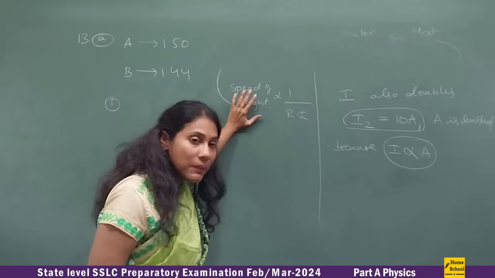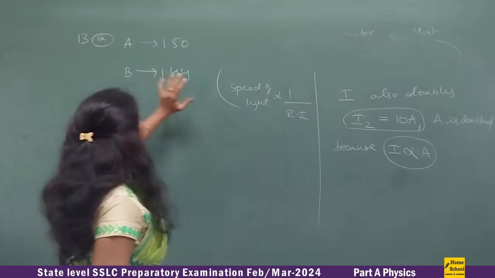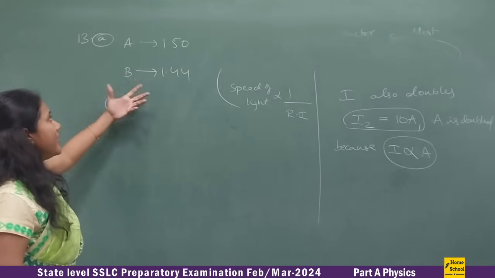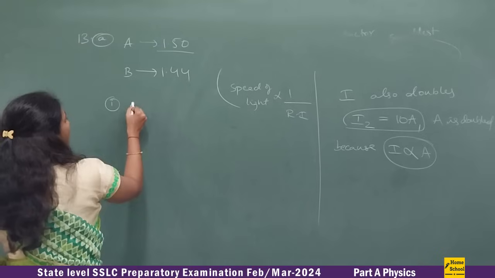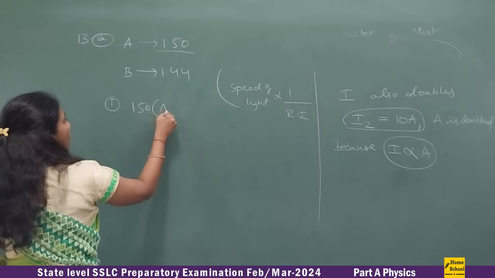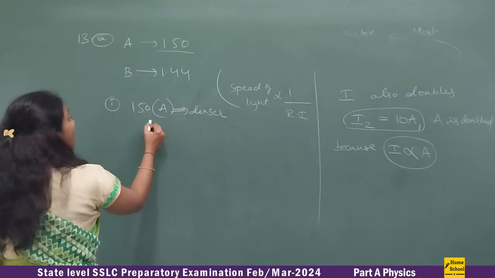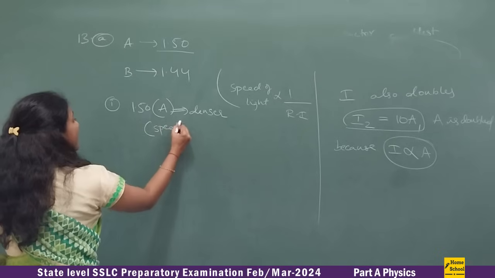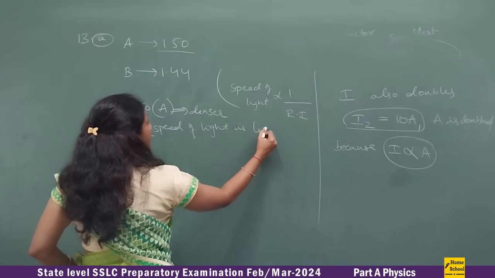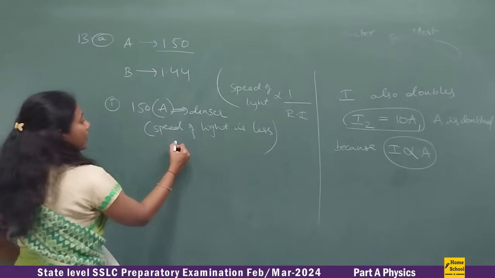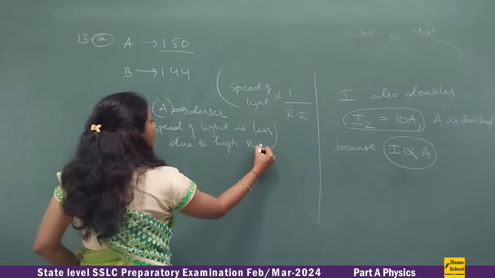Okay, in a thicker medium, that is in a denser medium, the speed of light is less, isn't it? So now, the higher the value, the lesser the speed of light. So which is the highest value? Definitely 1.50. That is, medium A is denser. Medium A is denser because the speed of light is lesser. Speed of light is less due to high refractive index.